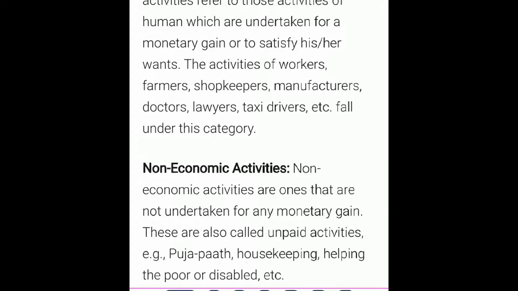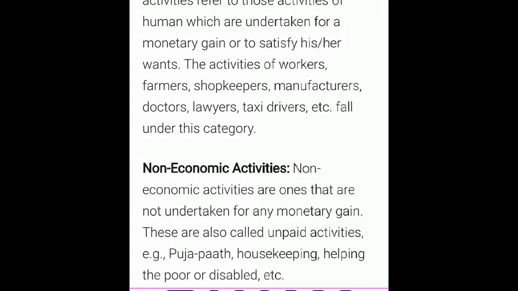Non-economic activities are those activities that are not done to satisfy his or her needs. You can also call them unpaid activities. You can get the meaning of non-economic activities from this word: the activities for which they are not paid are called non-economic activities. Like your mother is a housekeeper, so she doesn't get any money for housekeeping. Like puja path, they don't get any money for puja path.